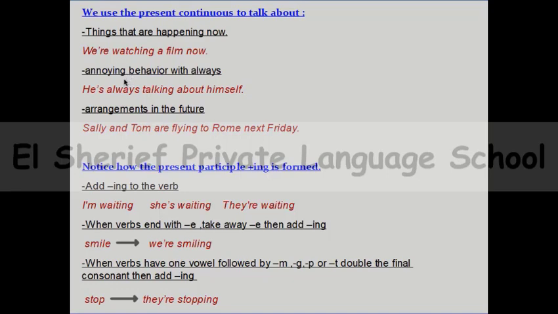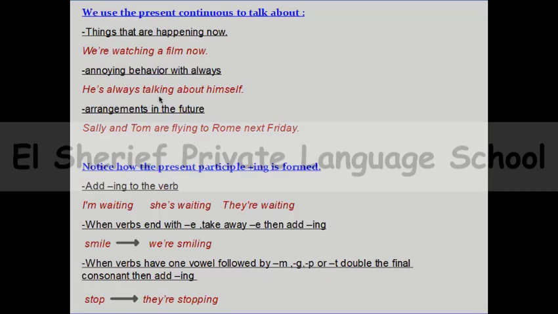Number 2, and this is a new usage. I think you didn't know it before. We can use the present continuous to talk about annoying behavior with always. Oh my God, Miss, can I use always in the present continuous? Yes. I can use the word always with the present continuous when I'm talking about annoying behavior. Something bad is happening, annoying behavior like that.